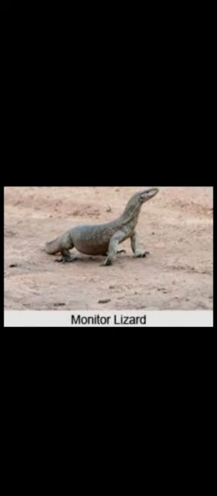Then here you can see the picture of monitor lizard. Now monitor lizard is not, as I told you all, the small lizard, but it is a bigger one. Okay. See, here you can see the picture of monitor lizard. It looks somewhat like crocodile, but it is not crocodile. It is called monitor lizard. Now they have legs, okay children, and they are coming in group of we crawl.